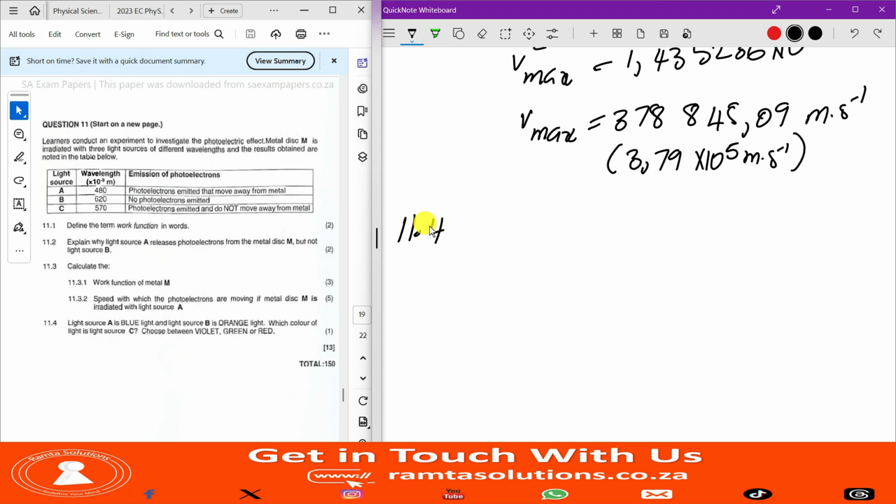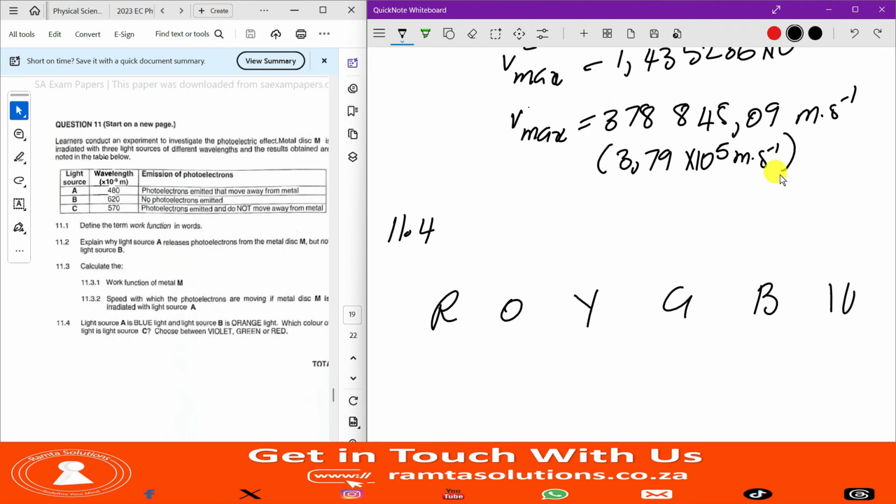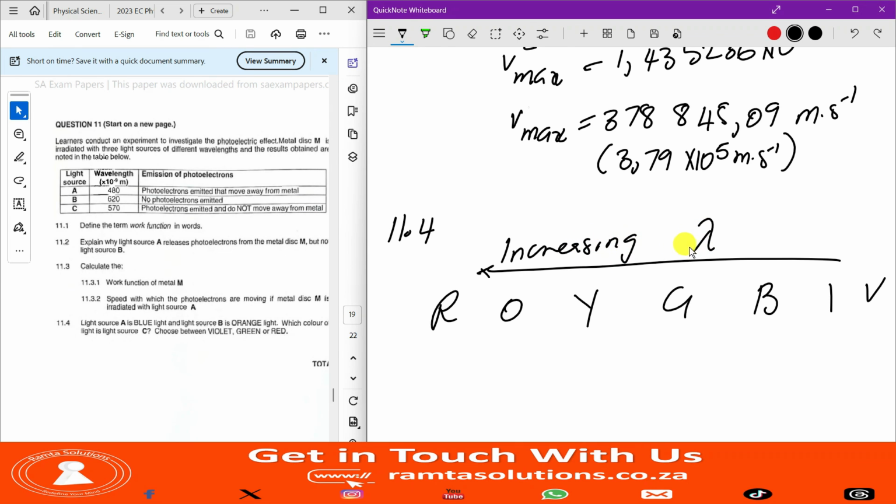Now, 11.4, if light source A is blue and light source B is orange light, which color of light is source C? Choose between violet, green, or red. So let's see. We know we have red, orange, yellow, green, blue, indigo, violet. We know that from indigo to red, this is an increasing wavelength, right? This is increasing wavelength.